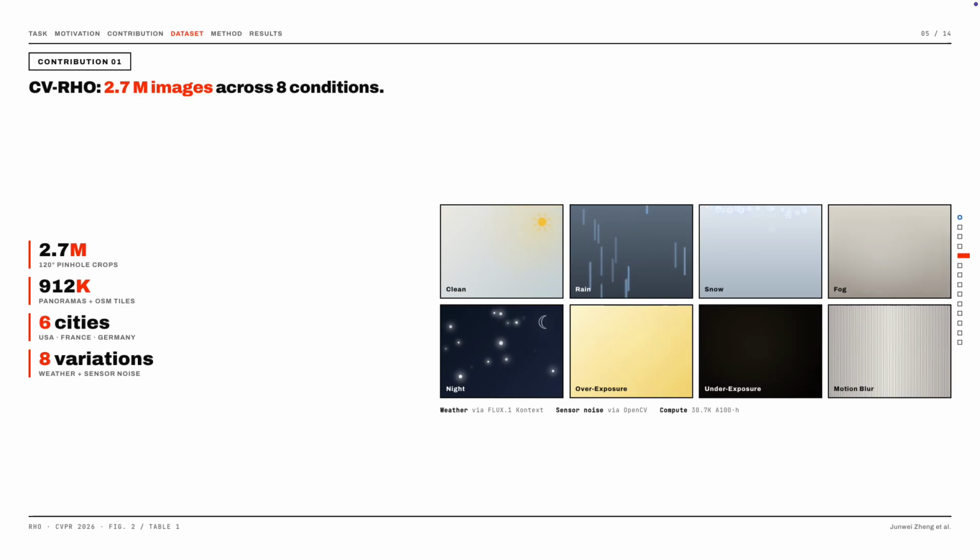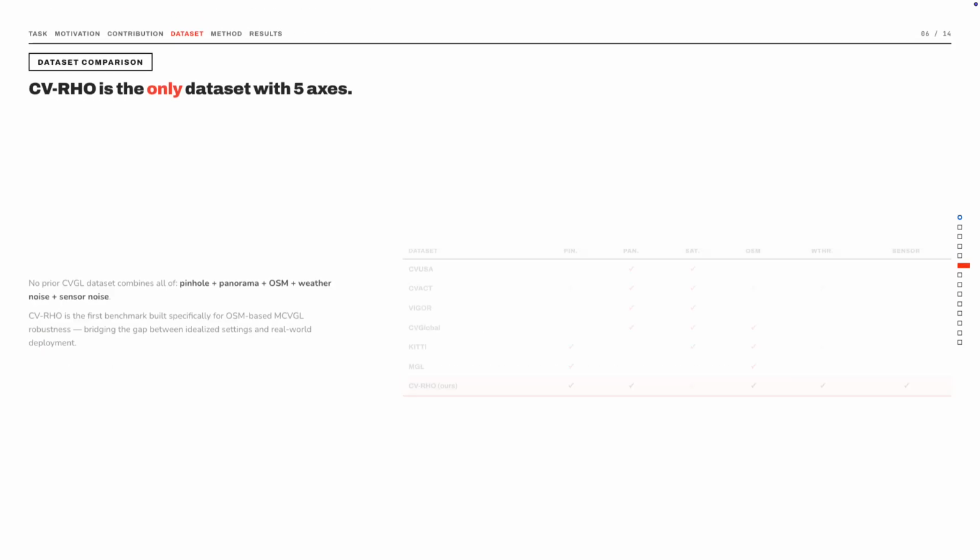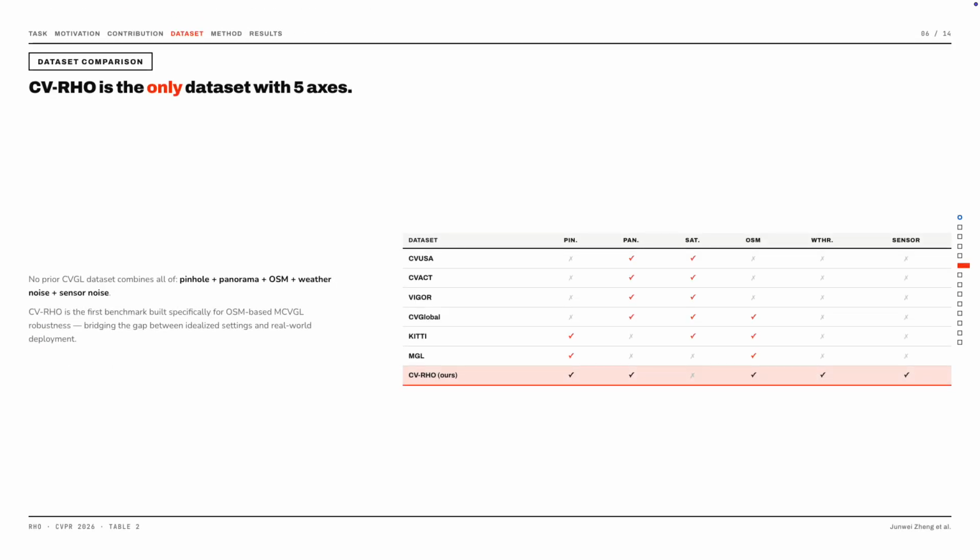CVPR dataset contains 2.7 million 120-degree pinhole crops, 912,000 panoramas paired with OSM tiles, spanning 6 cities. We generate 8 variations: clean, rain, snow, fog, night, overexposure, underexposure, and motion blur, using Flux.1 context for weather and OpenCV for sensor noise. As shown in the comparison table, CVPR is the only dataset that covers 5 axes: pinhole, panorama, OSM, weather noise, and sensor noise.